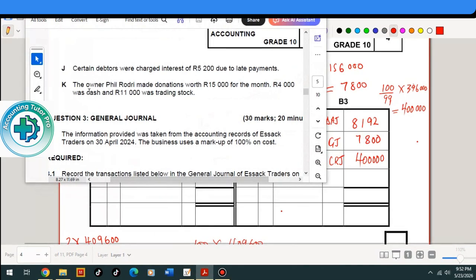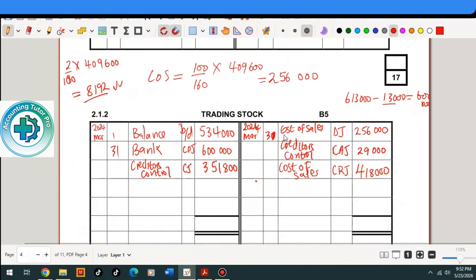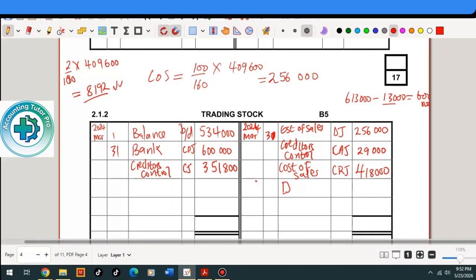Then the next item is K. The owner wrote that they made donations worth 15,000 rands for the month. 4,000 was cash and 11,000 rands was trading stock. Cash affects the bank account. Then the 11,000 for trading stock affects the trading stock account. When the business made a donation, trading stock decreases, so we go to the credit side of the trading stock and write donations. Folio is general. Amount is 11,000 rands.